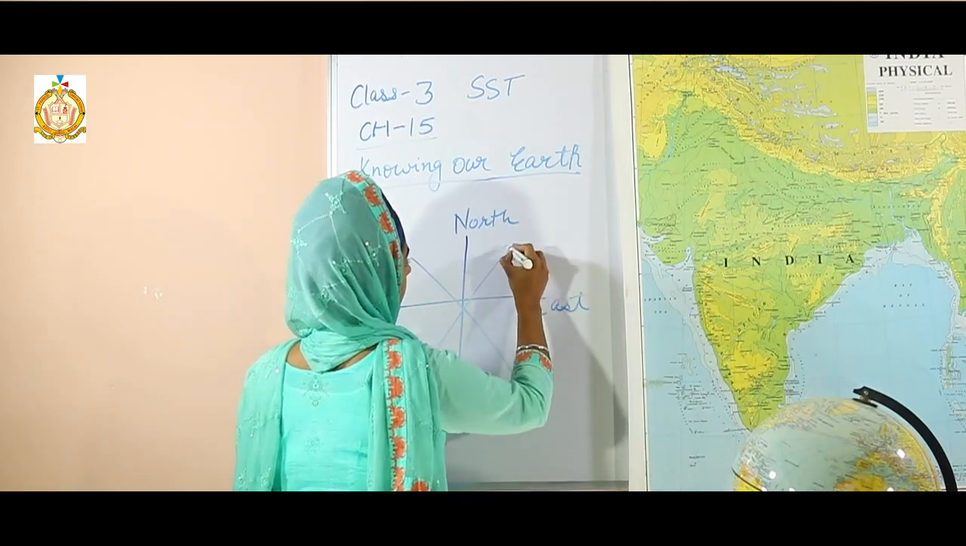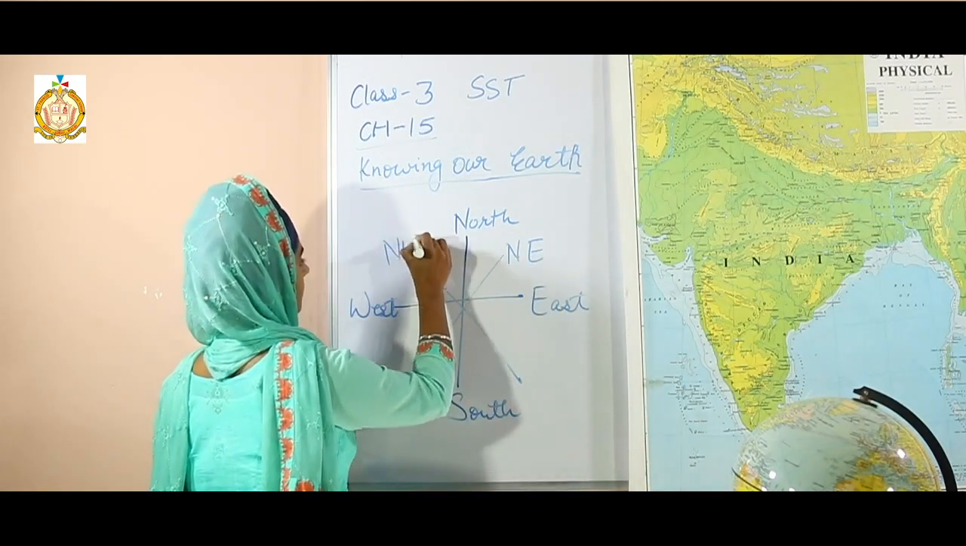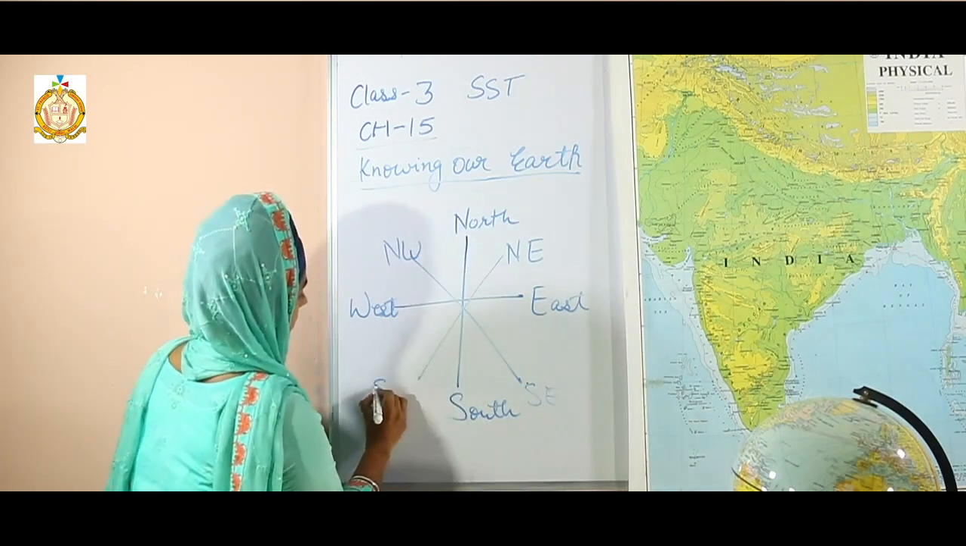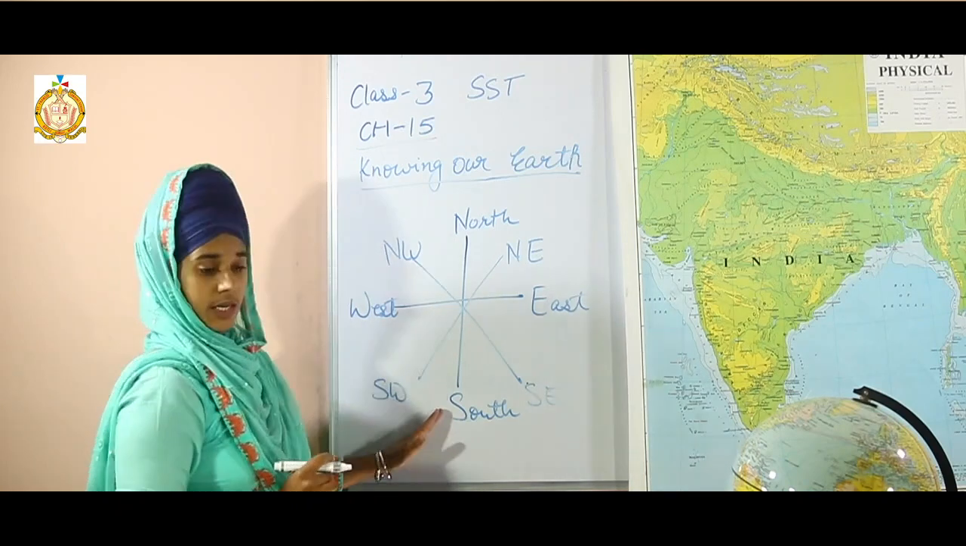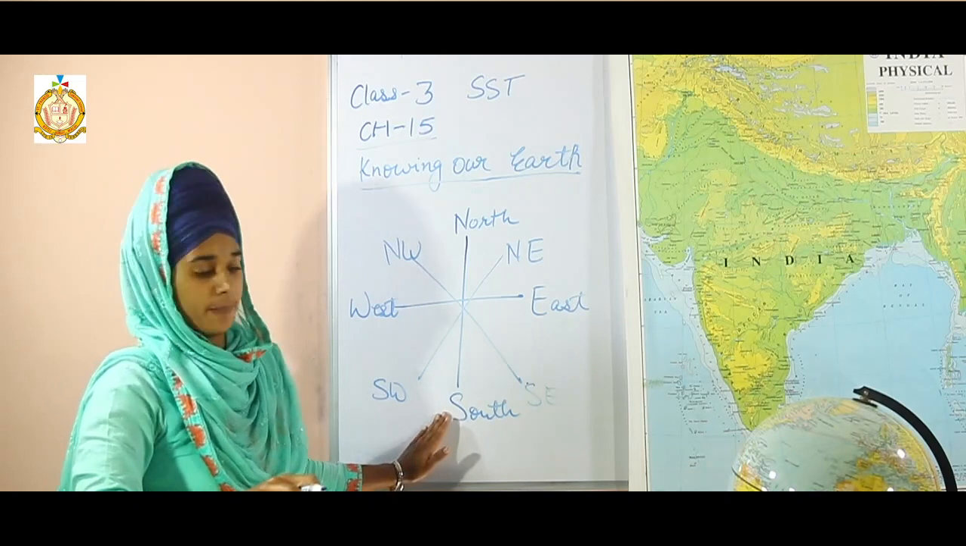They are northeast, northwest, southeast and southwest. Okay, these directions are used to locate places on a map.